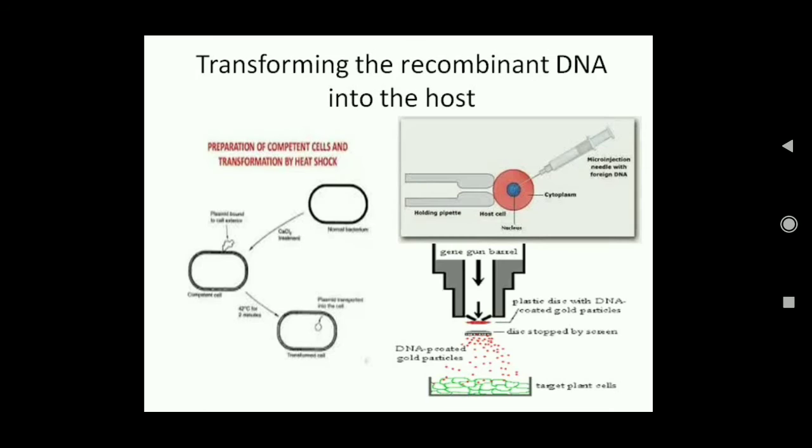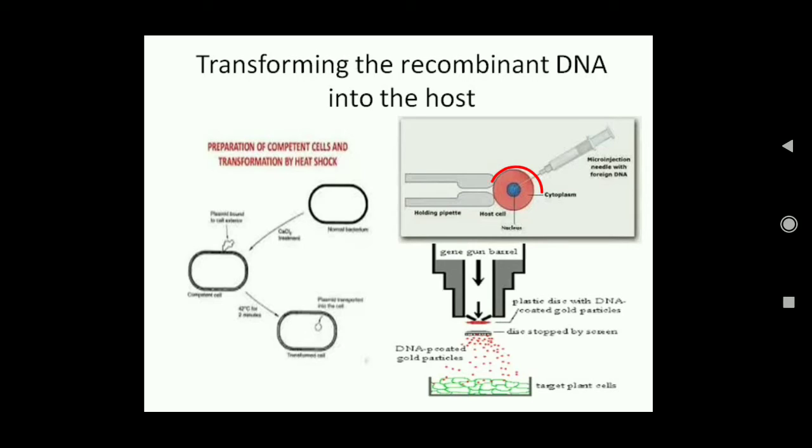Now this recombinant DNA and this bacteria which has been treated with calcium chloride, these two together are placed in a medium, and then this is put on ice, then at 42 degrees centigrade, which is known as heat shock, and then again put on ice, and by this process the plasmid enters. As you can see here, the plasmid has entered the bacterial cell and this will be a transformed cell. That is, the recombinant DNA has entered the bacterial cell.